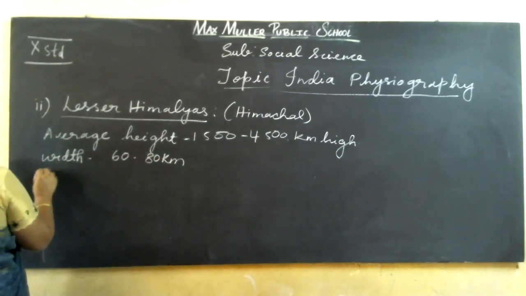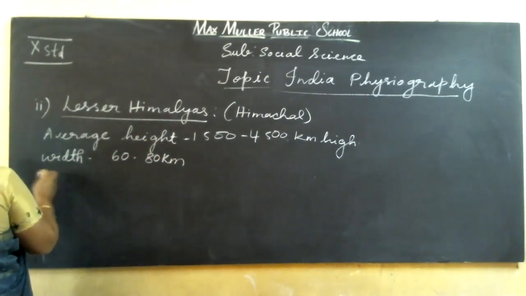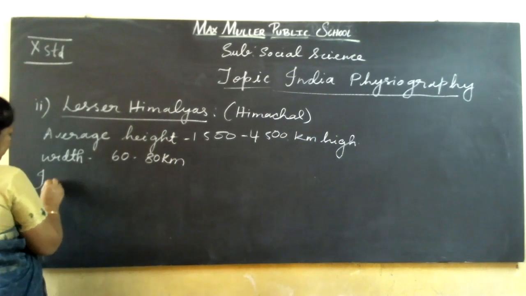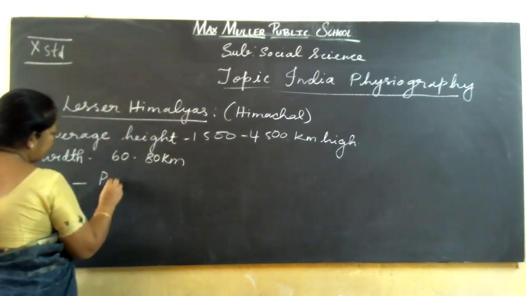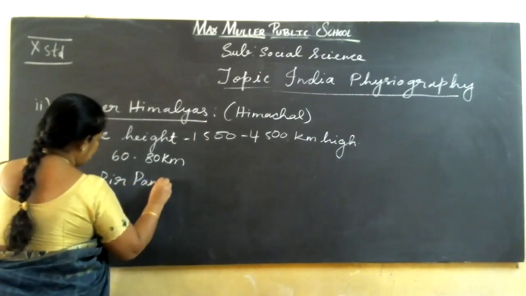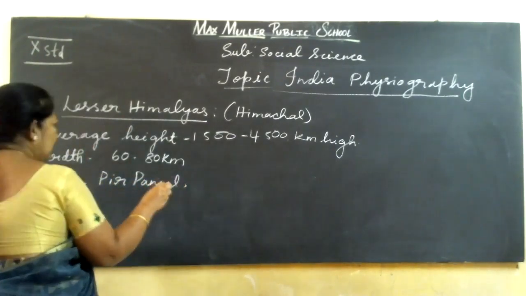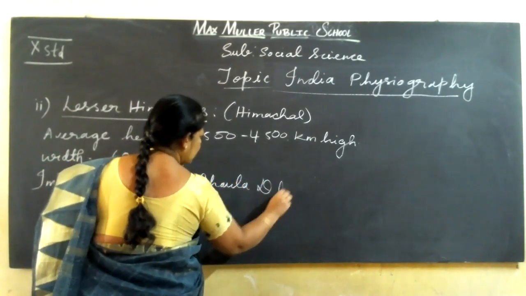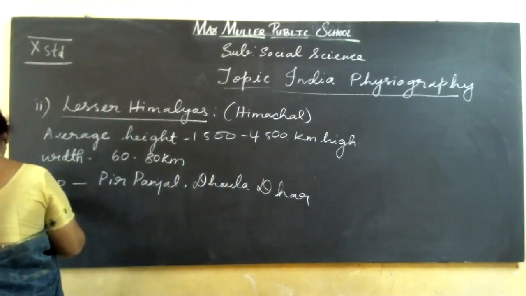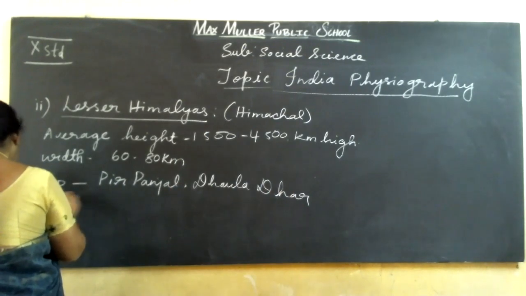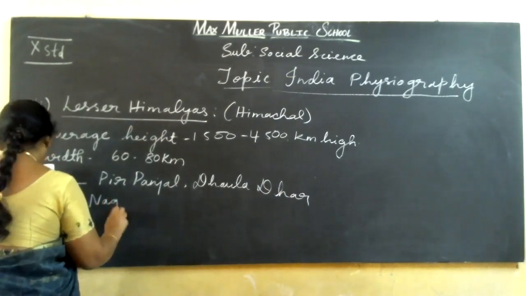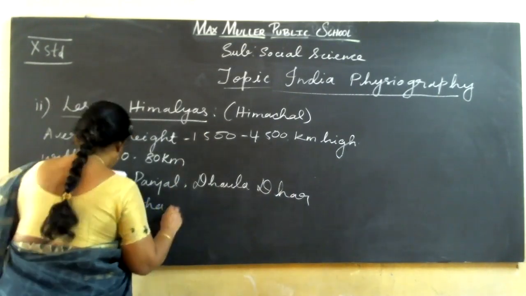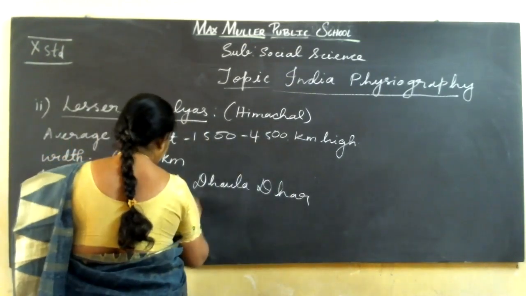And the important ranges of this are Pirpanjal, Dauladhar, then we have the Nagtibba, Mussoorie.